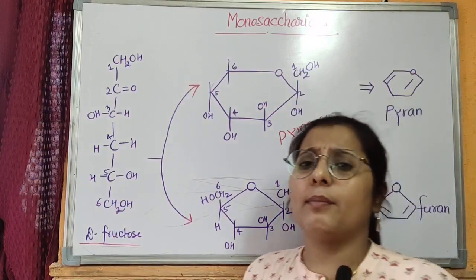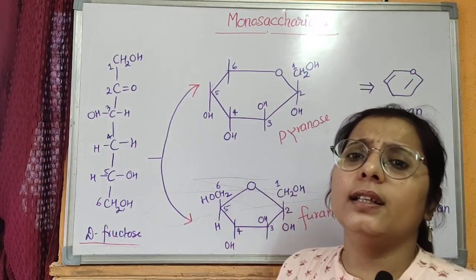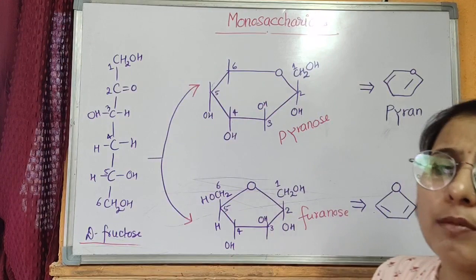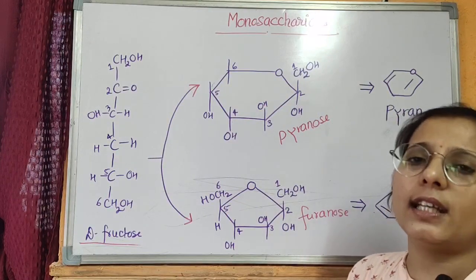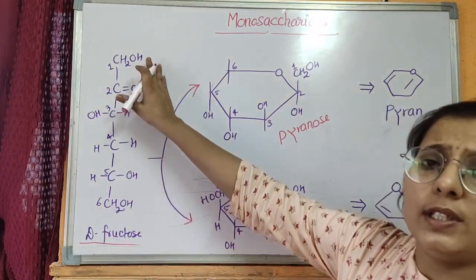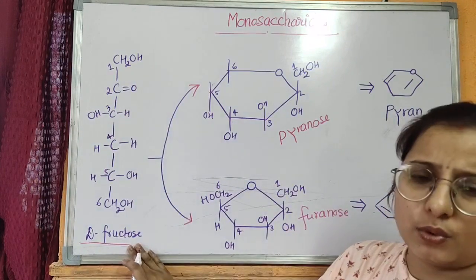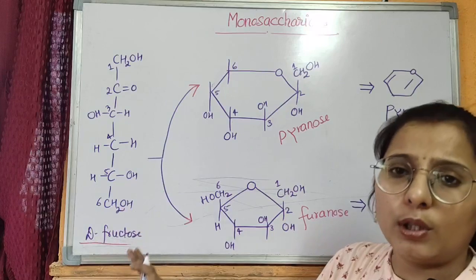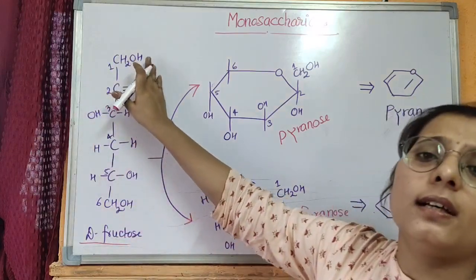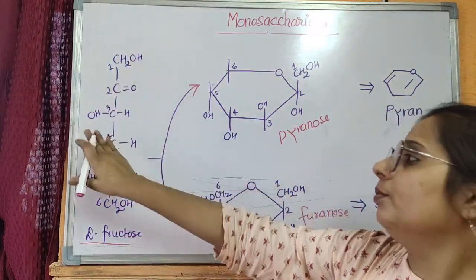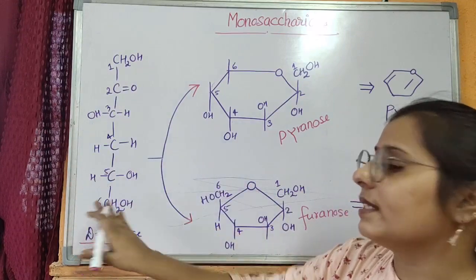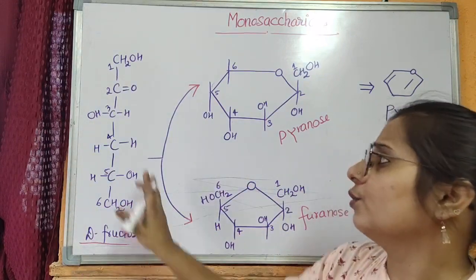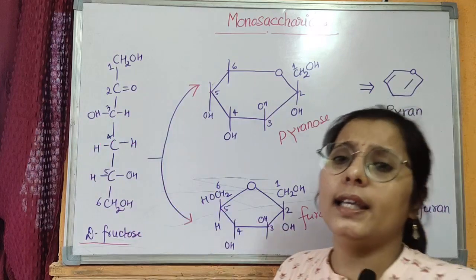Now let's take the example of a monosaccharide, and further we will see how it forms a cyclic structure in an aqueous solution. First we take the example of D-fructose. D-fructose is a hexose sugar. It has 6 carbon atoms. The first carbon has a hydroxy group, the third, fifth and sixth also have a hydroxy group, while carbon number two has a keto group.